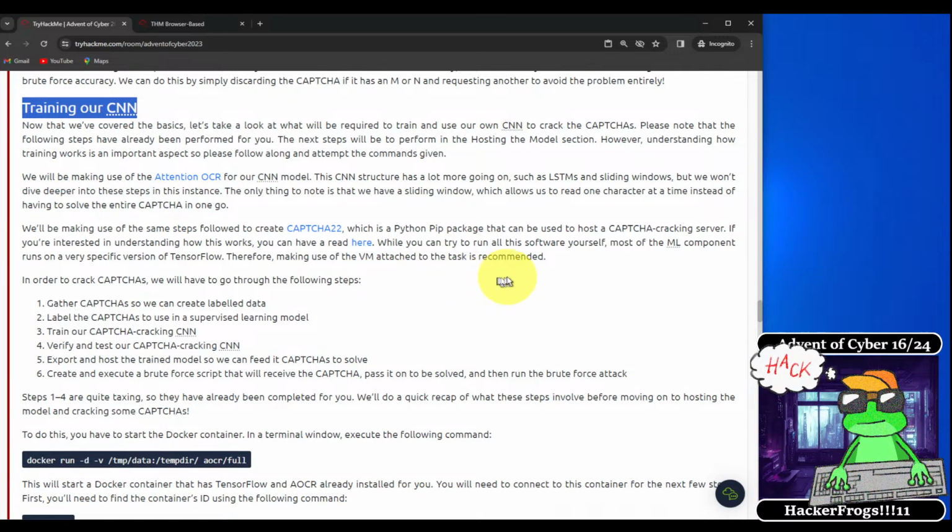While you can try to run all the software yourself, most of the ML components run on a very specific version of TensorFlow. Therefore, making use of the VM attached to this task is recommended. In order to crack the CAPTCHAs, we will have to go through the following steps.